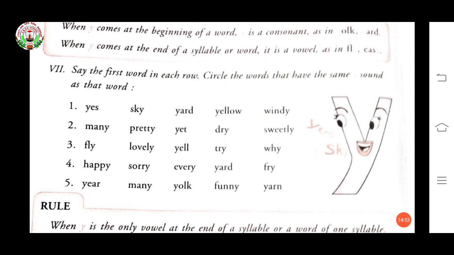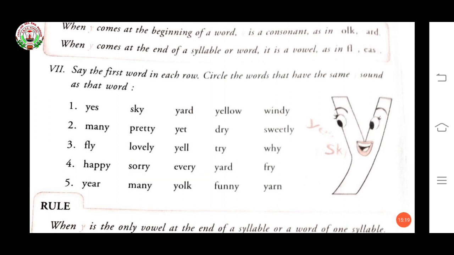Now the third one, fly. Which word is matching? Try and why. You have to circle. Try, why. Now the next one. Happy. Which word is matching? Why? Sorry, every.